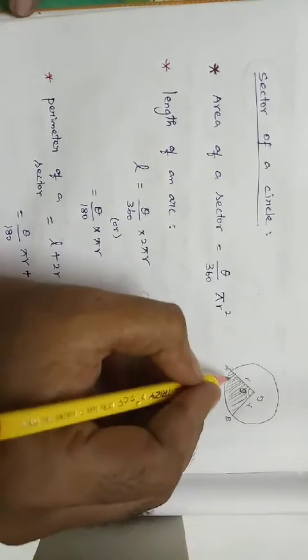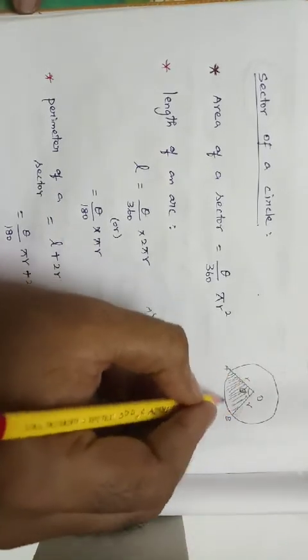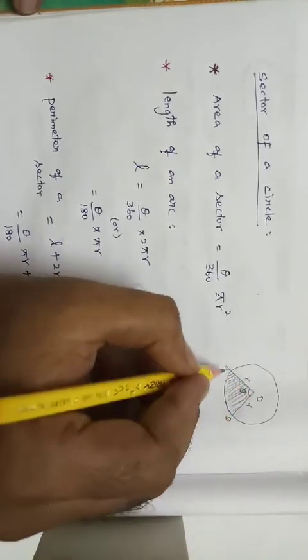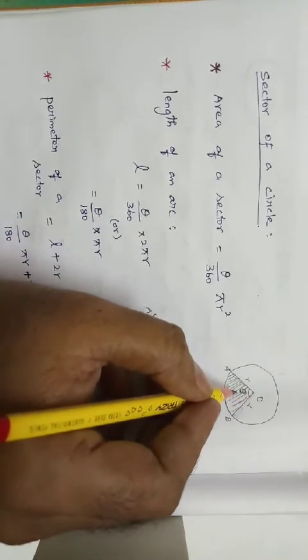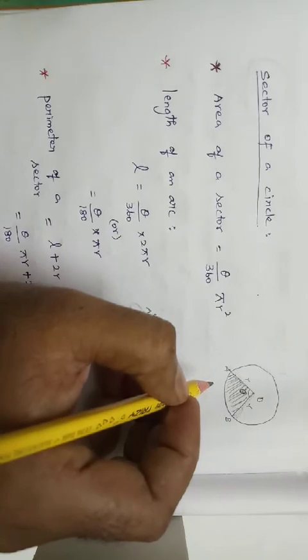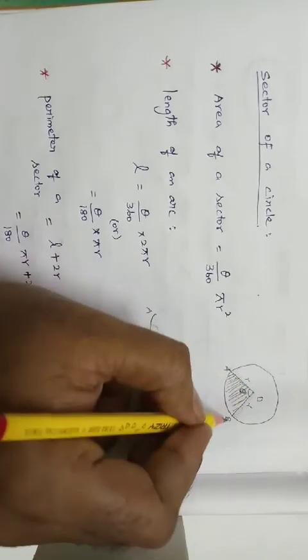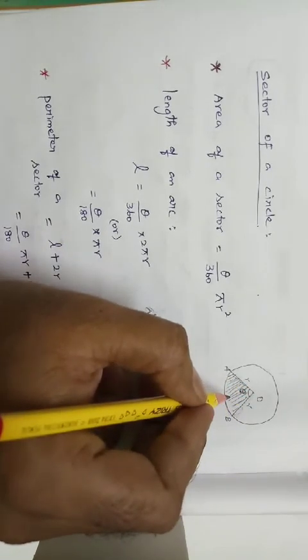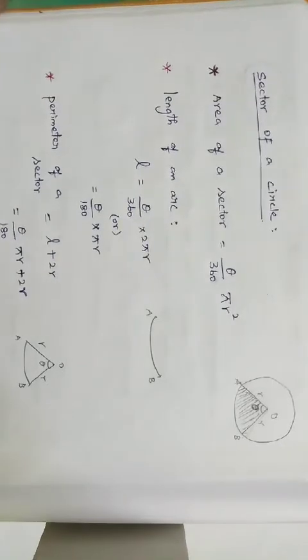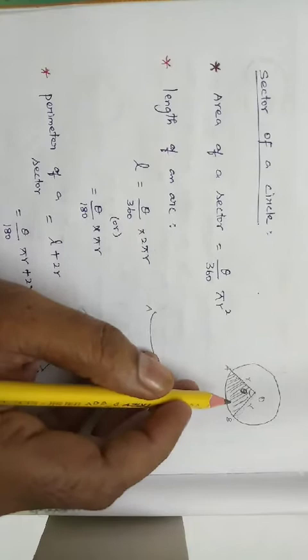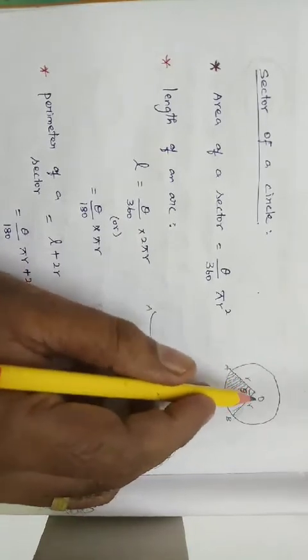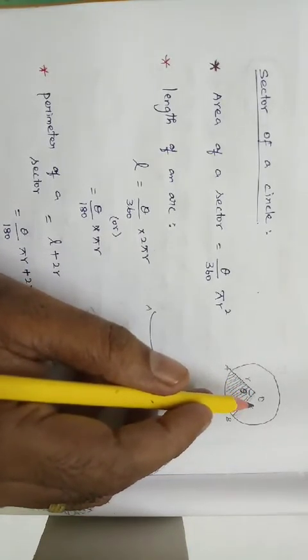So this is the radius with the arc. A very good example is while we are dividing a cake into some parts, and each part is a sector. So simple, a sector is just a part of the circle.